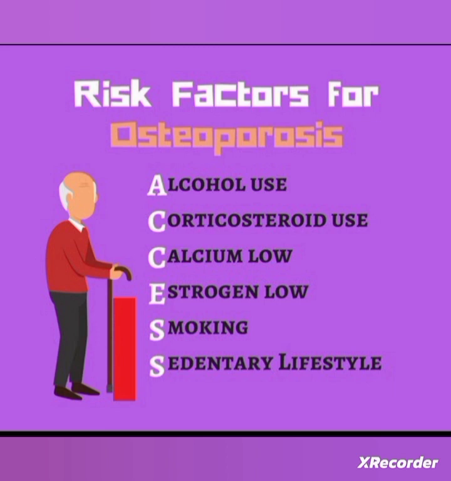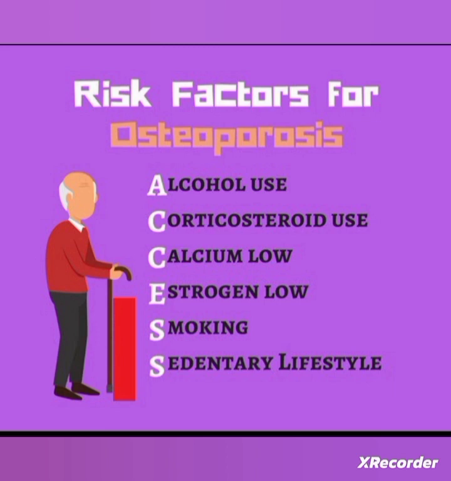Now we can see the risk factors of osteoporosis. As said earlier, there is a mnemonic for osteoporosis, that is AXIS get osteoporosis. A means alcohol use and advanced age. Next, C, corticosteroid use; long term corticosteroid use may be a reason for osteoporosis.